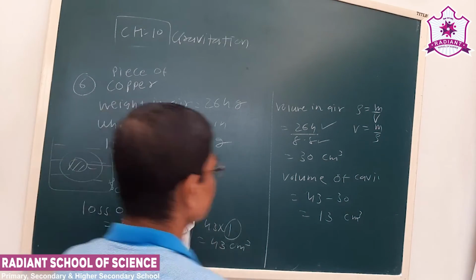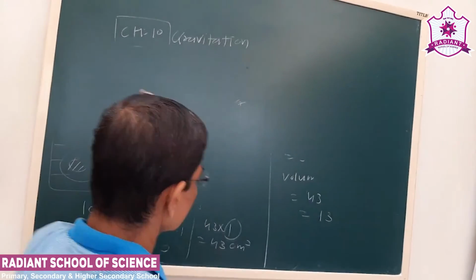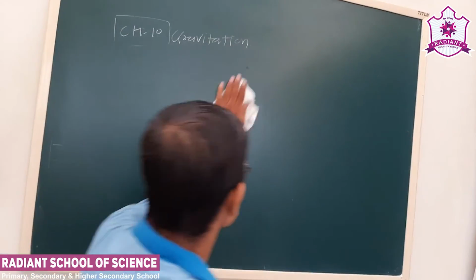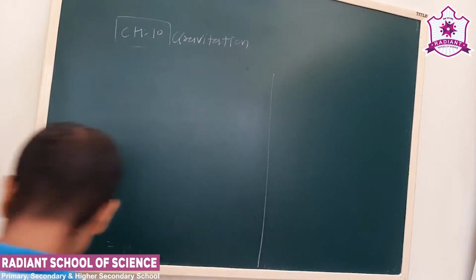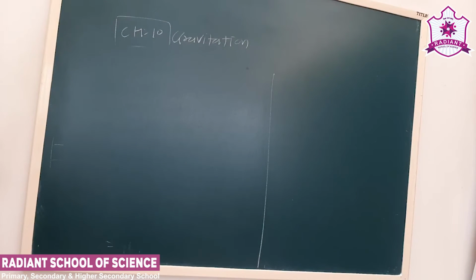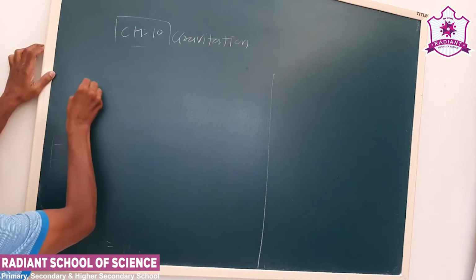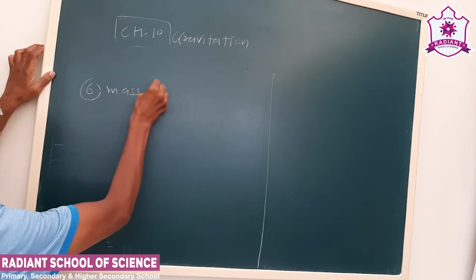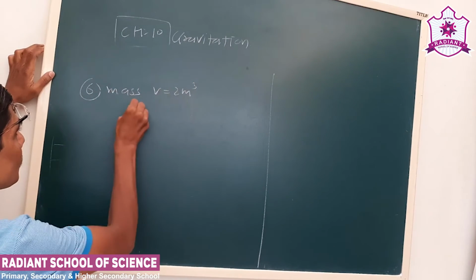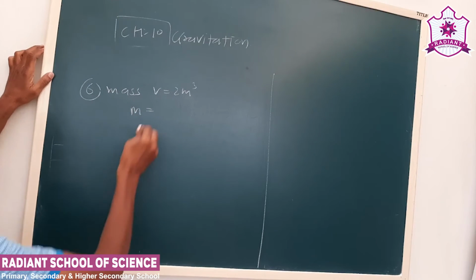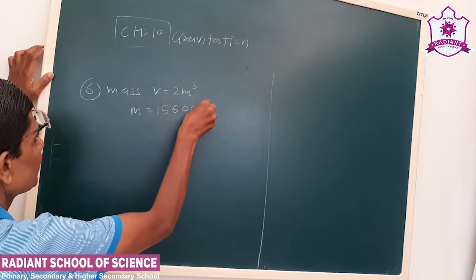Now see the next question. The mass of 2 meter cube of steel is 15600 kg.